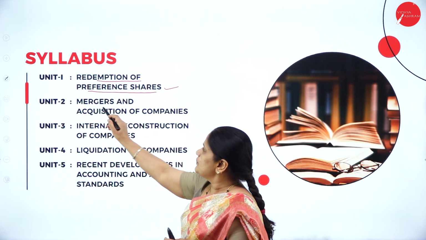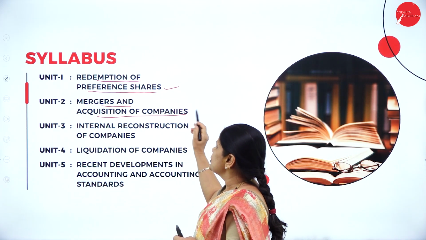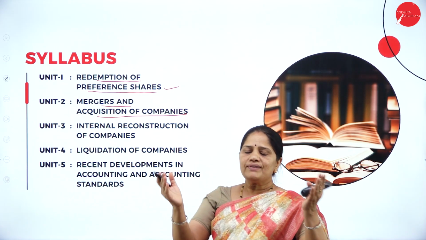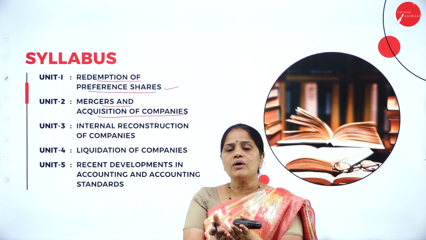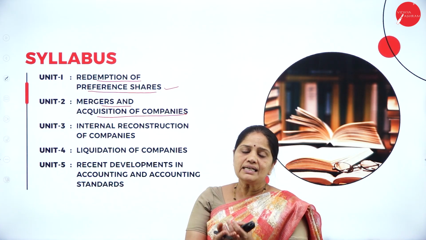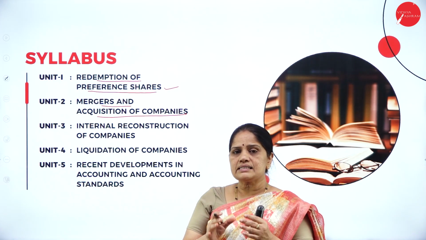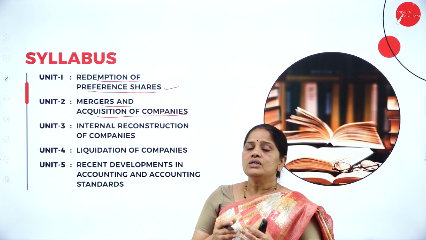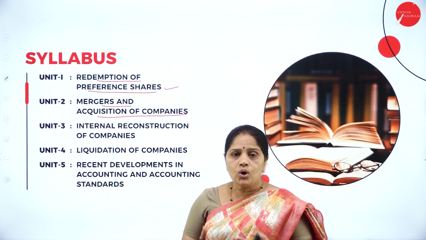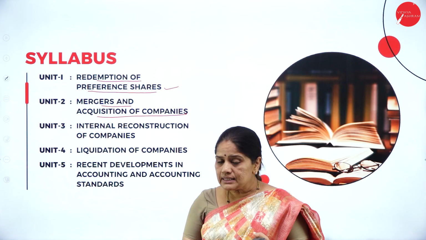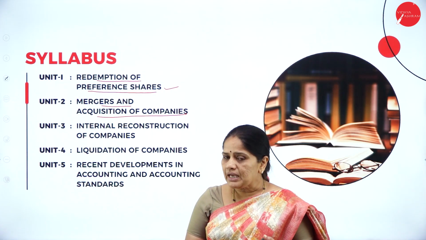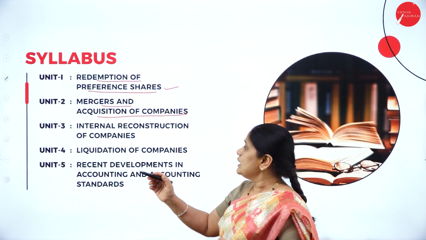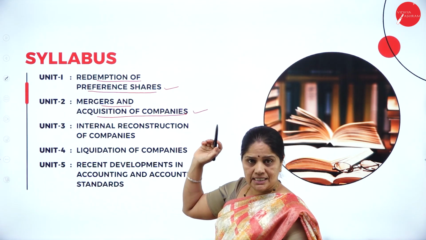Now, in Unit 2, we have mergers and acquisition of companies. Now, what do we mean by merger of companies? So, when two companies come together and form a single company, then we call it as merger. Or if an existing company takes over another company, so that becomes acquisition. So, what do we mean by merger? What do we mean by acquisition? What are the types of mergers? That is, it may be amalgamation, absorption, external reconstruction. So all this will be discussed in Unit 2.